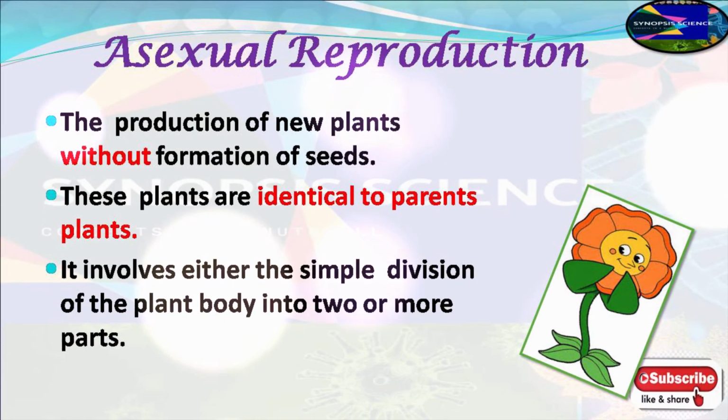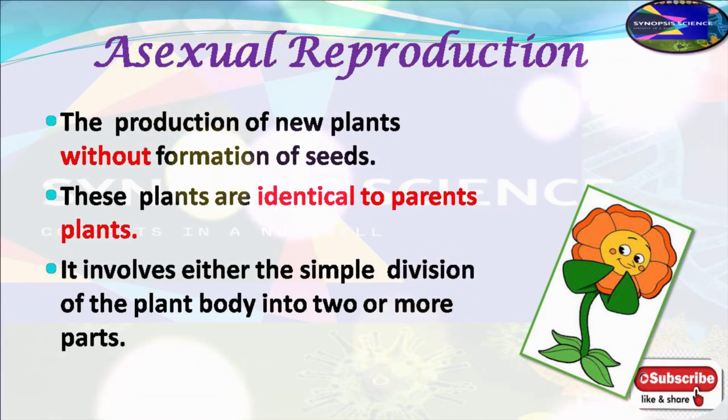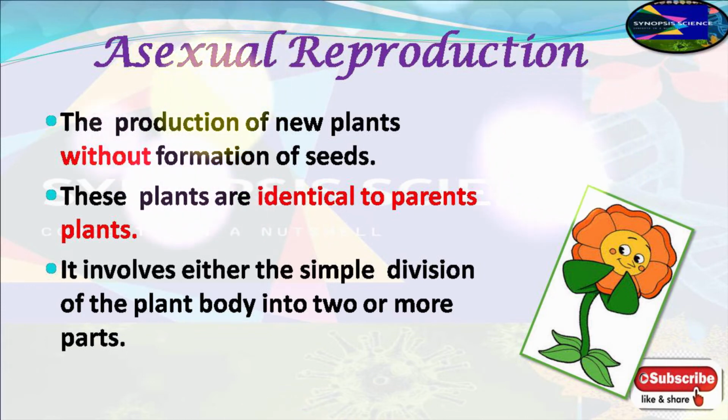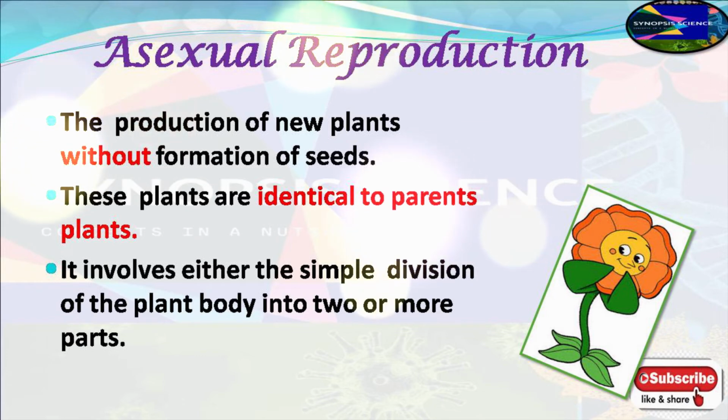Now, let's begin with asexual reproduction, which means in this type of reproduction, only one parent is involved for the production of new individuals of the same kind, or we can say that it is obtained in plants without production of seeds. In asexual reproduction, they do not produce any variation in species, hence are very less adaptive in nature.